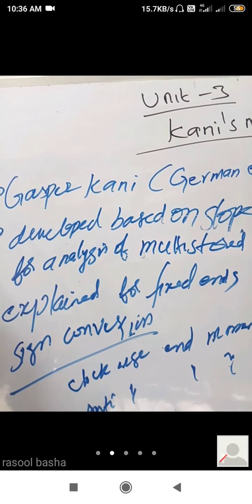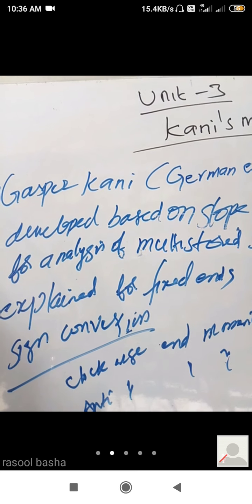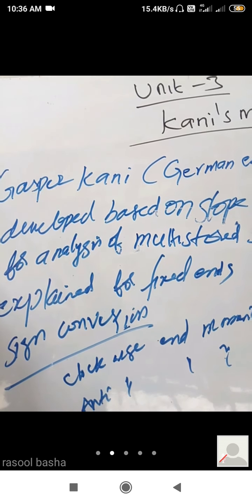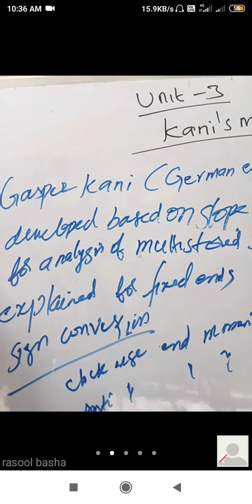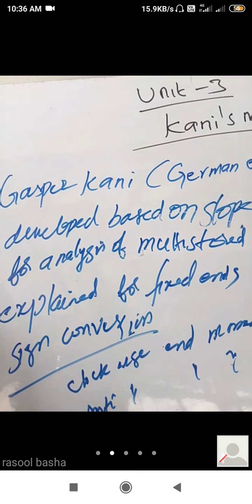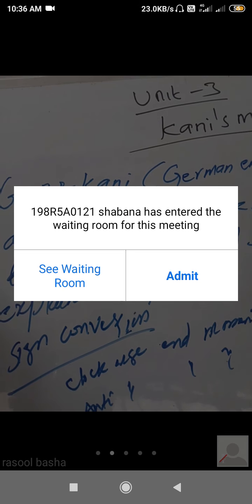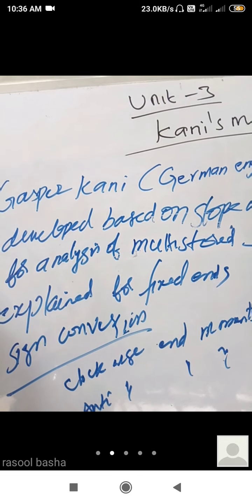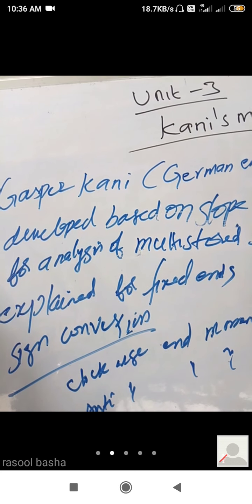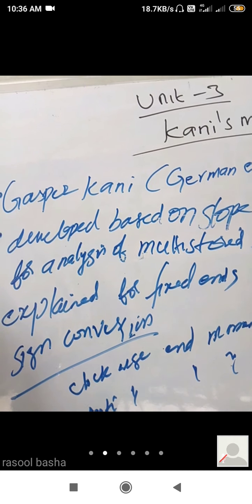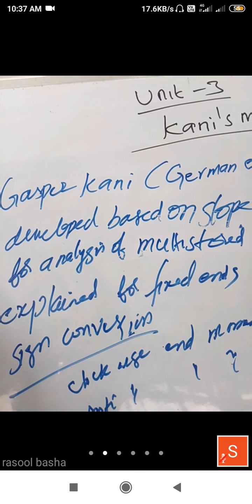Up to the moment distribution method, we can get the end moments for a single-story or two-story building. But above that, when we go to the third and fourth stories, the exact end moments will not be obtained. So Gaspar Kani, a German engineer, took it as a challenge to rectify those disadvantages and turn them into advantages. He finally concluded that Kani's method is best suited for multi-story buildings.